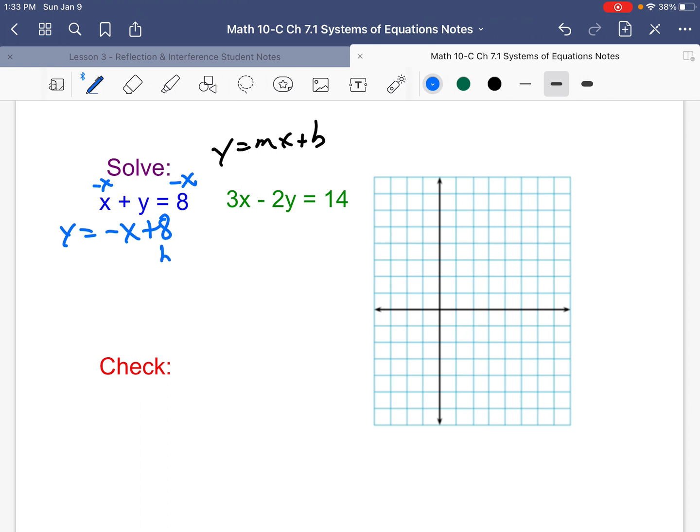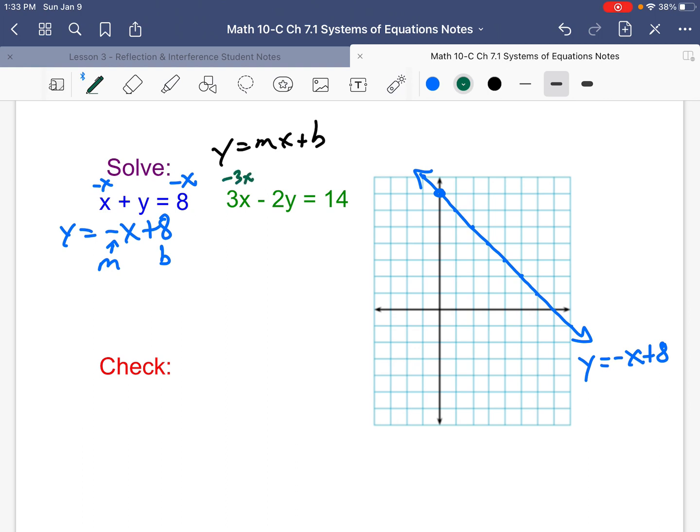So your b value is 8. 1, 2, 3, 4, 5, 6, 7. And you're going down. Your slope, m, is minus 1. So you're going down 1 and over 1, down 1 over 1, down 1 over 1. There we go. And that is the first equation, y equals minus x plus 8.